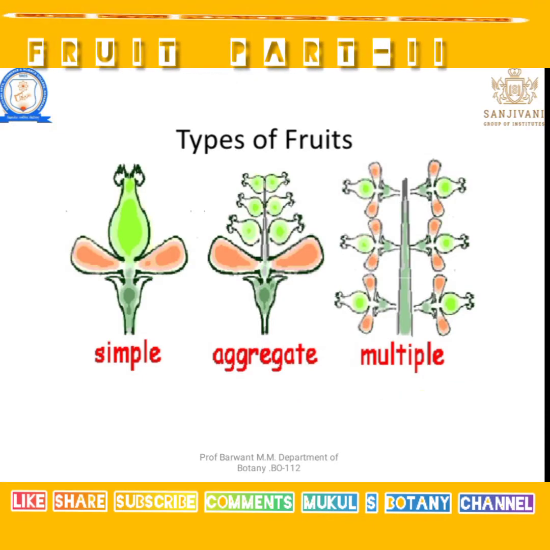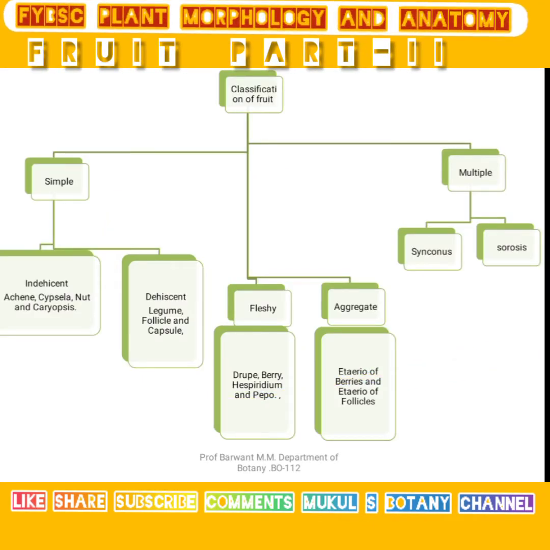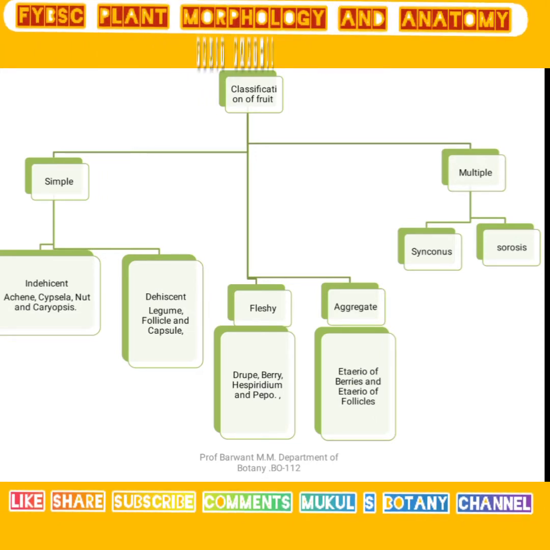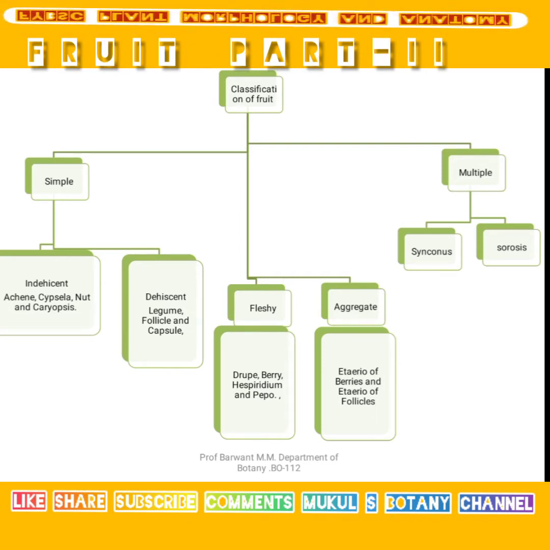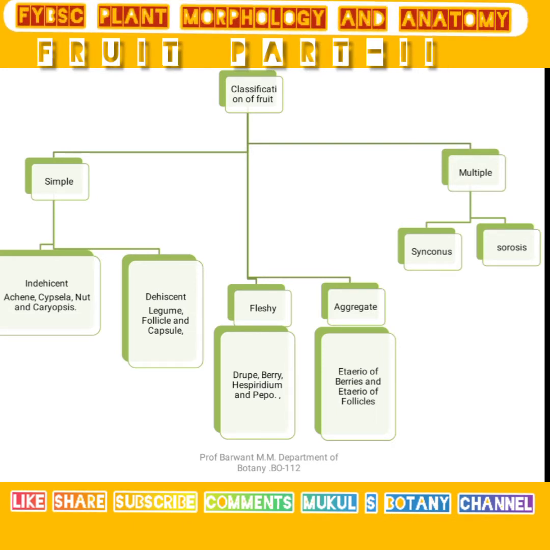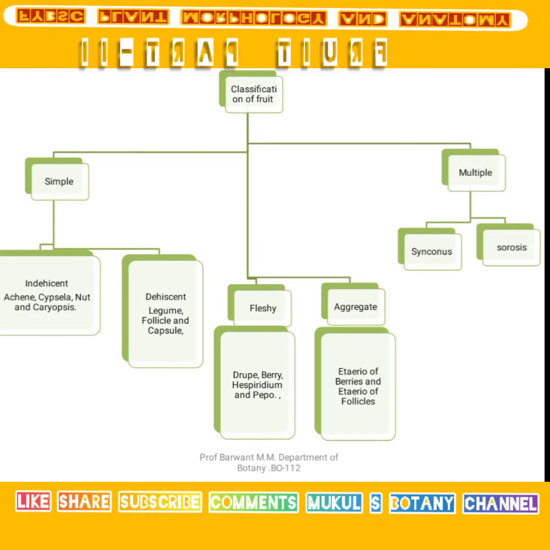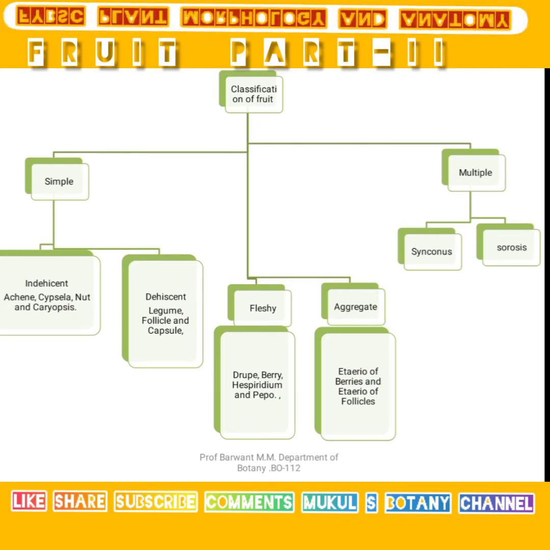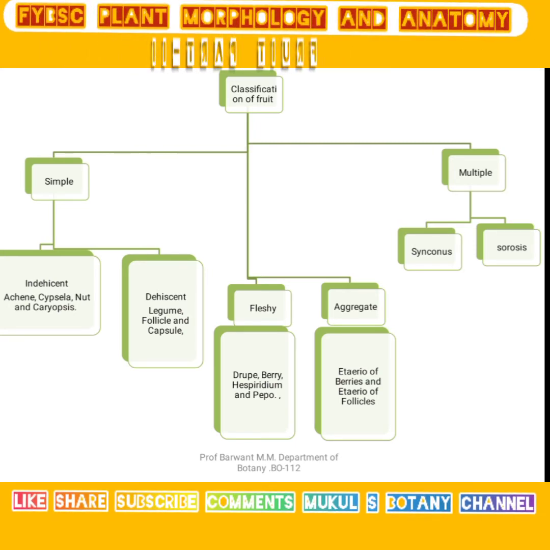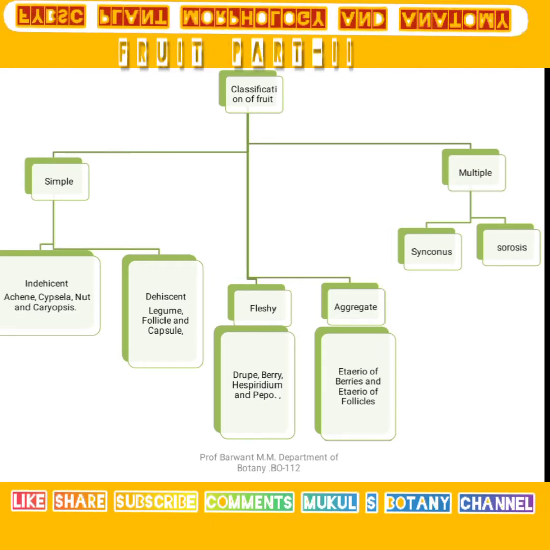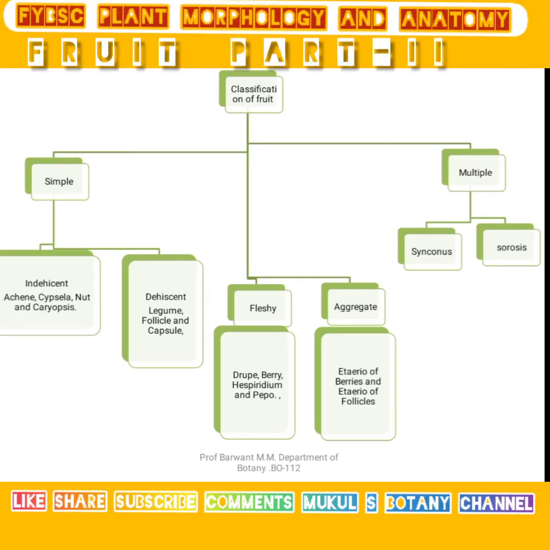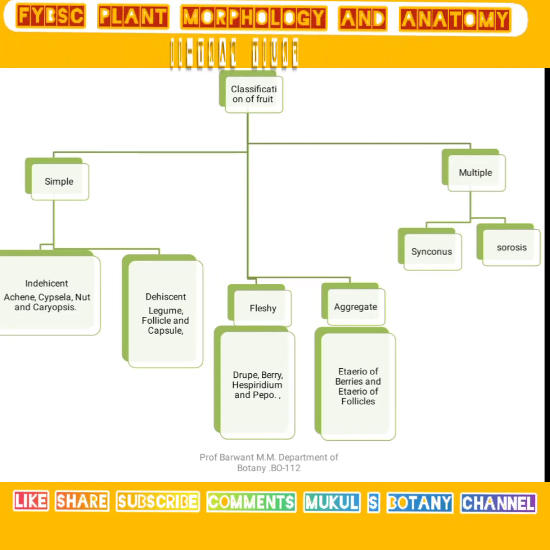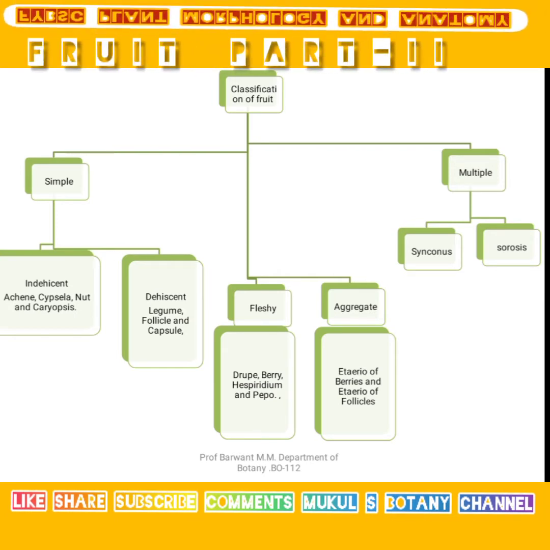Before starting this point, you should know how simple fruits are classified. Simple fruits are classified into two types: dehiscent and indehiscent fruit. In a dehiscent fruit, on maturity, the seed comes outside of the fruit. An indehiscent fruit is one in which the seeds remain attached to the fruit wall throughout life. That is known as indehiscent.